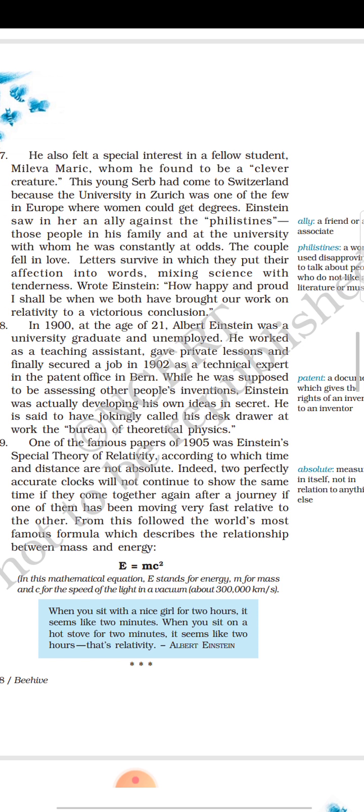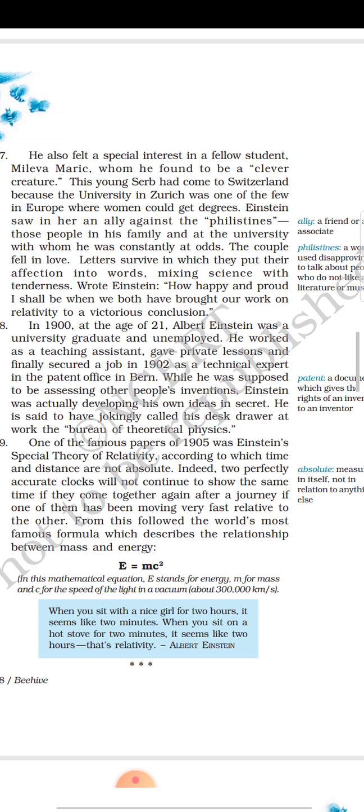Eighth paragraph. In 1900, at the age of 21, Albert Einstein was a university graduate and unemployed, remember. He worked as a teaching assistant, gave private lessons, and finally secured a job in 1902 as a technical expert in the patent office in Bern. While he was supposed to be assessing other people's inventions, Einstein was actually developing his own ideas in secret. He is said to have jokingly called his desk drawer at work the Bureau of Theoretical Physics.